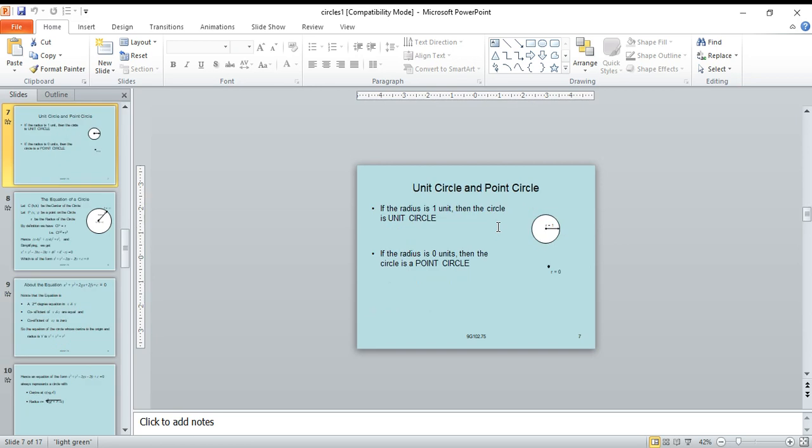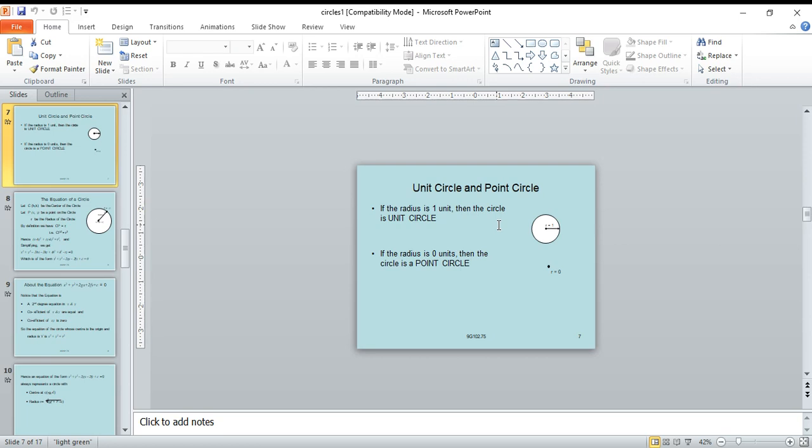Unit circle and point circle. What is unit circle? If the radius is 1 unit, then the circle is called unit circle. If the radius is 0 units, then the circle is a point circle. That means a point is a point circle.